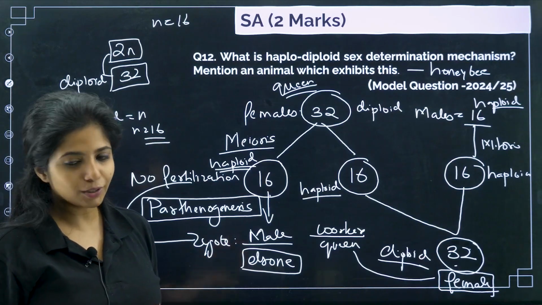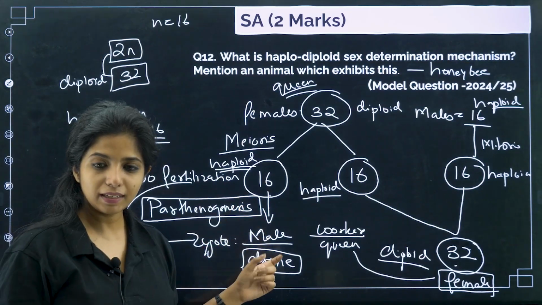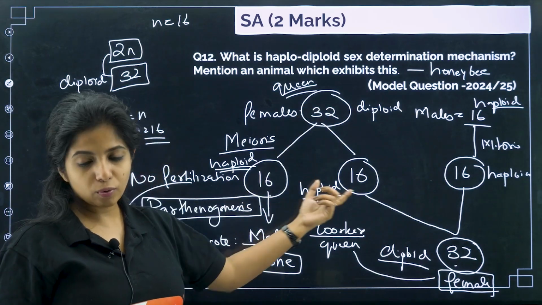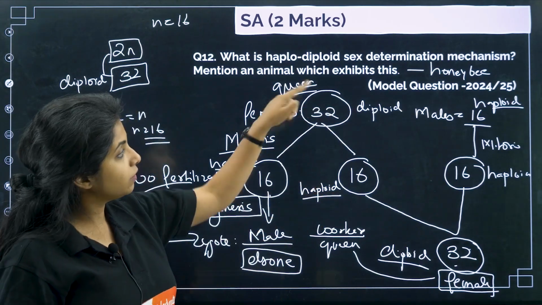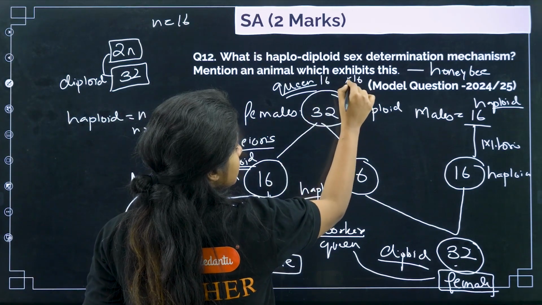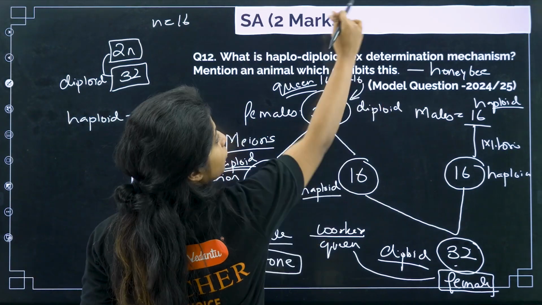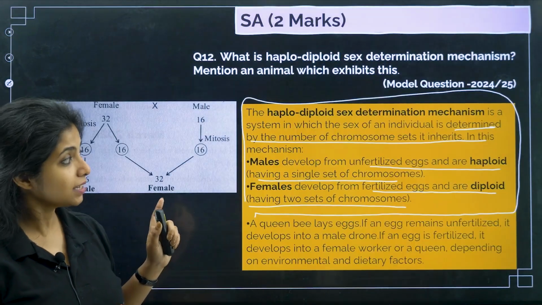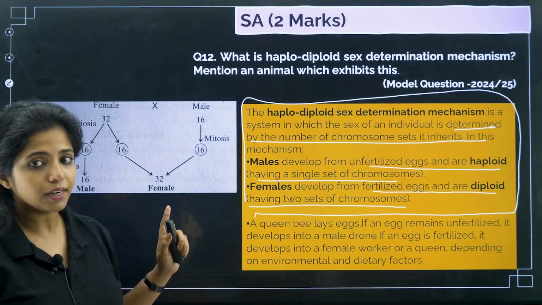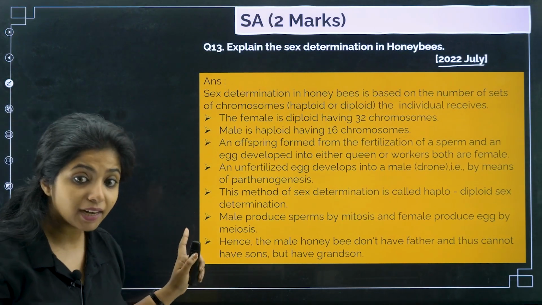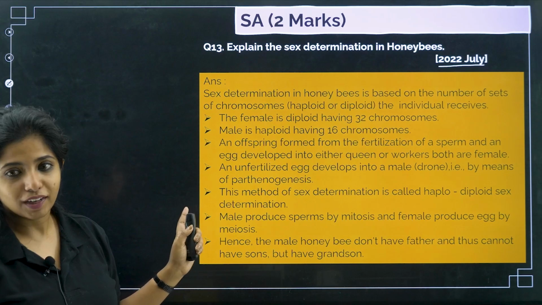I'll explain it to you. So listen, basically this guy, if you see over here, this is a male. It does not have a father because nothing came and fused over here, but it will have a grandfather, because obviously 16 plus 16 has to come together to give 32. So obviously there was a grandfather, but over here it does not have a father. This is given in your NCERT. This is not something that I am making up. So this is the 13th question, which is the exact repetition of the thing that we have studied.